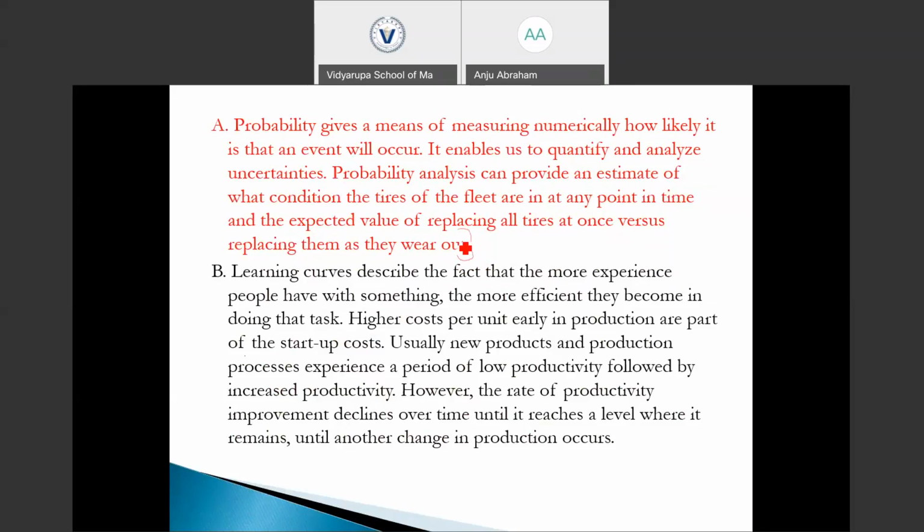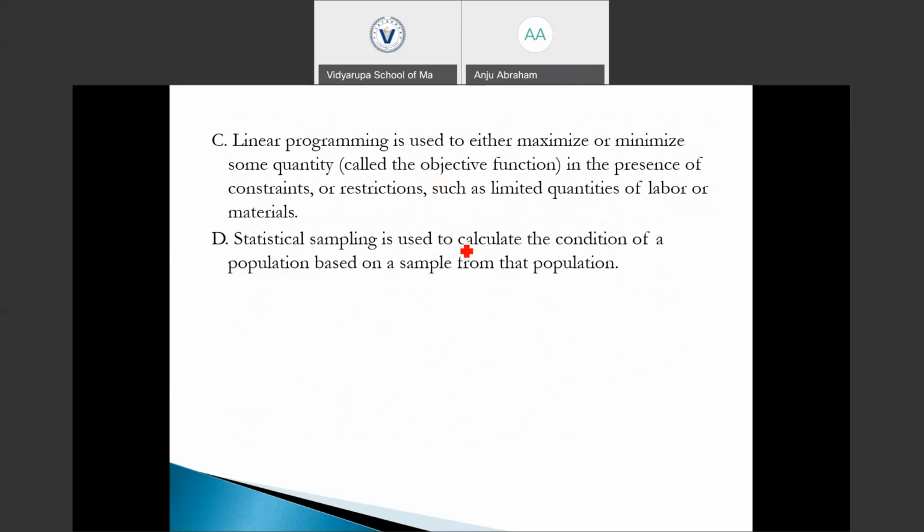So are you clear with the explanation? Okay.